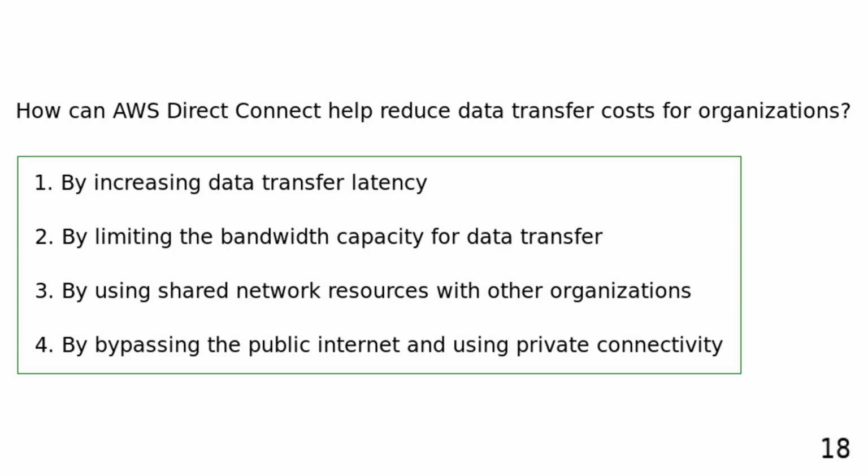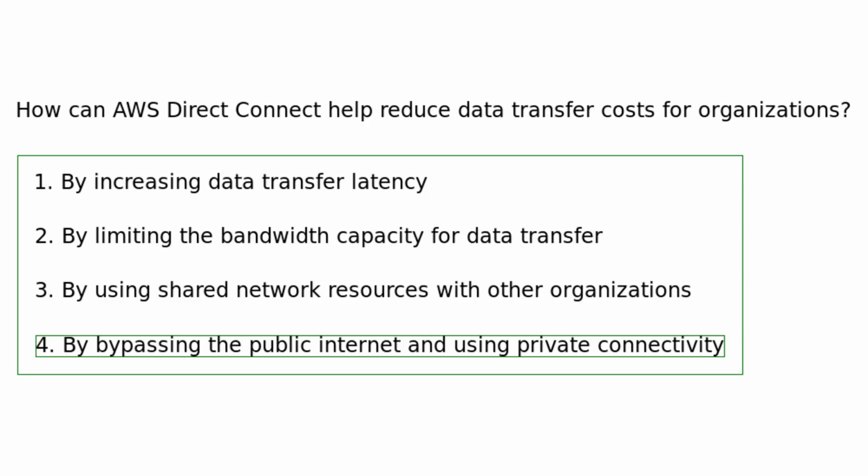How can AWS Direct Connect help reduce data transfer costs for organizations? By increasing data transfer latency. By limiting the bandwidth capacity for data transfer. By using shared network resources with other organizations. By bypassing the public internet and using private connectivity. AWS Direct Connect can help reduce data transfer costs for organizations by bypassing the public internet and using private connectivity, which can lead to cost savings and more predictable data transfer expenses.